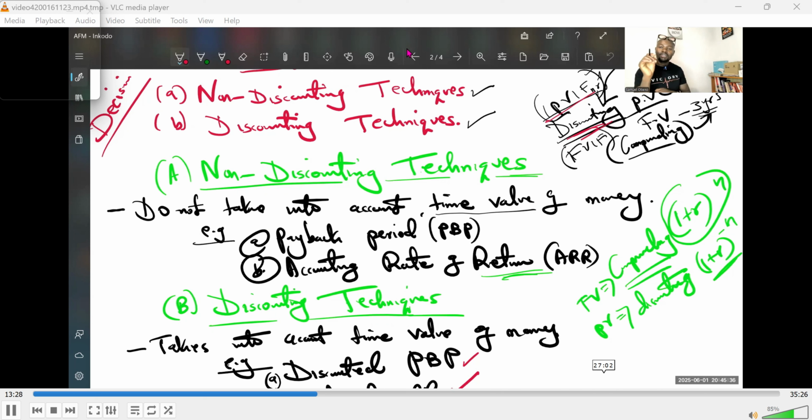Now, as a finance student, I want to remind you and take you back to make sure that you remember how you computed present value and how you computed future value.